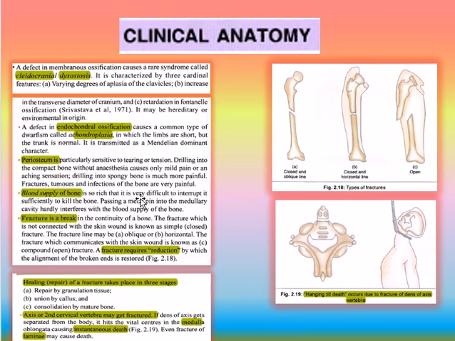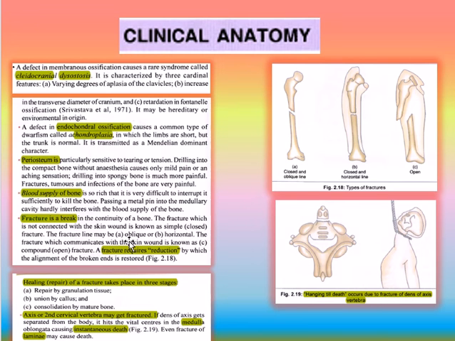The blood supply of the bone is so rich that it is very difficult to interrupt it sufficiently to kill the bone. Passing a metal pin into the medullary cavity hardly interferes with the blood supply of the bone. Fracture: what is a fracture? A fracture is a break in the continuity of the bone. A fracture which is not connected with a skin wound is known as a simple closed fracture. The fracture line may be oblique or horizontal.